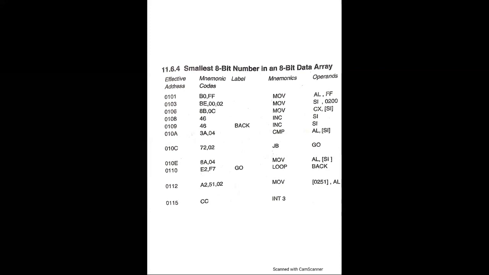CX becomes 0. Then in address 0112, we have code A2, 51 and 02, mnemonic move square bracket 0251, AL, which means store smallest number in memory. And lastly, we have the location 0115, mnemonic code is CC, and the mnemonic is INT3, which means interrupt program.